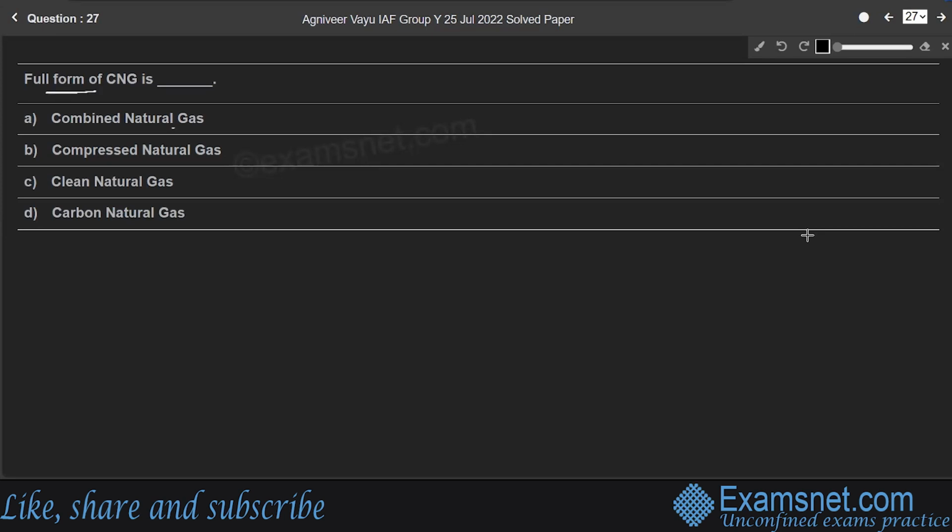Question 27. Full form of CNG is combined natural gas, compressed natural gas, clean natural gas, and carbon natural gas. Here option B, compressed natural gas is the full form of CNG. The major component of biogas and compressed natural gas is methane. So biogas or CNG contains about 92 to 98% of methane and only 2 to 8% of carbon dioxide.